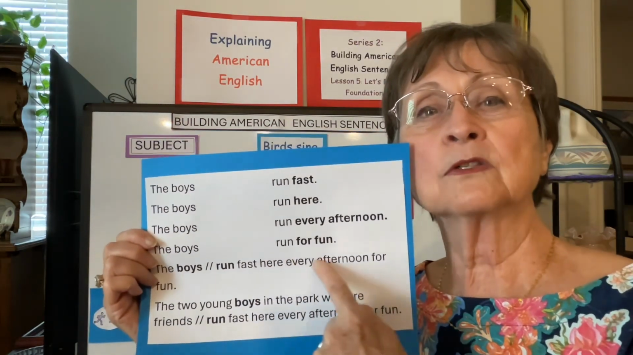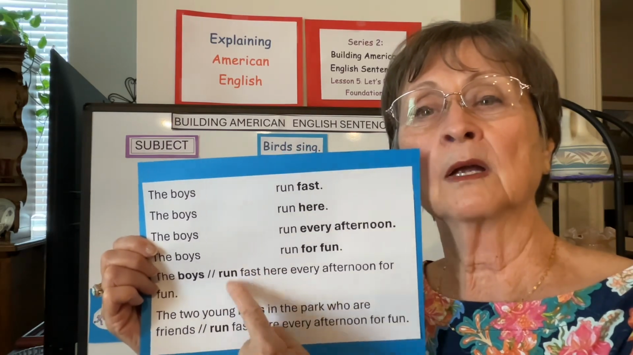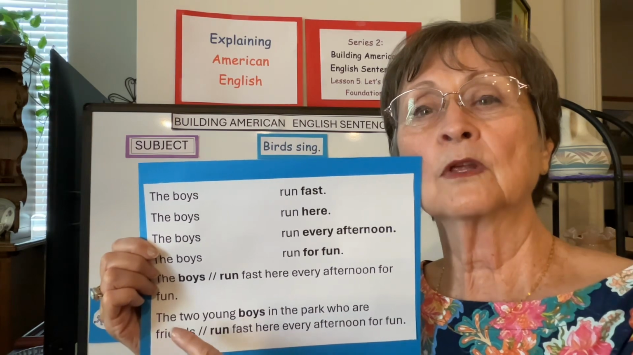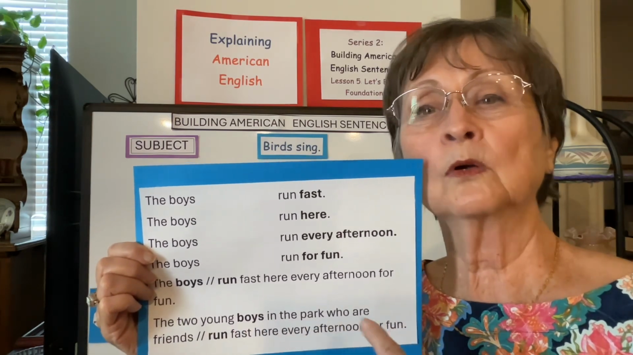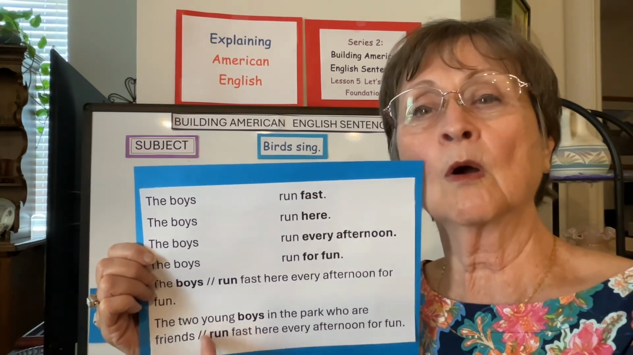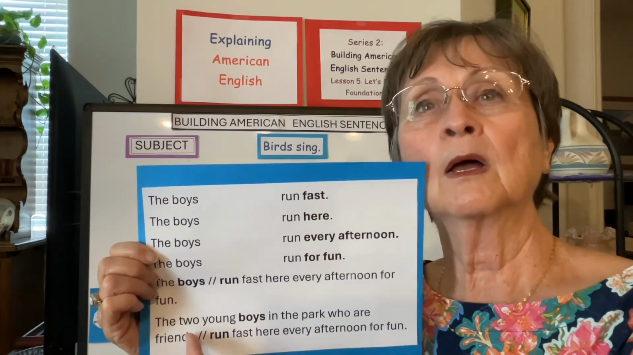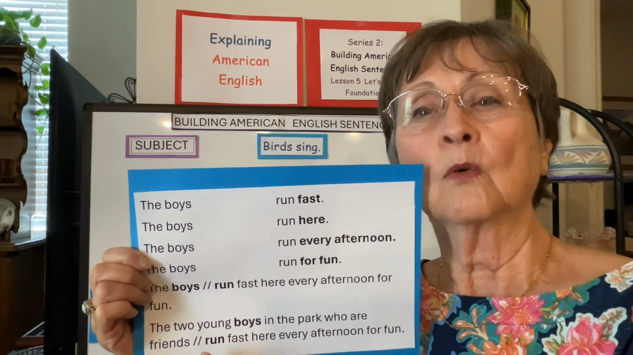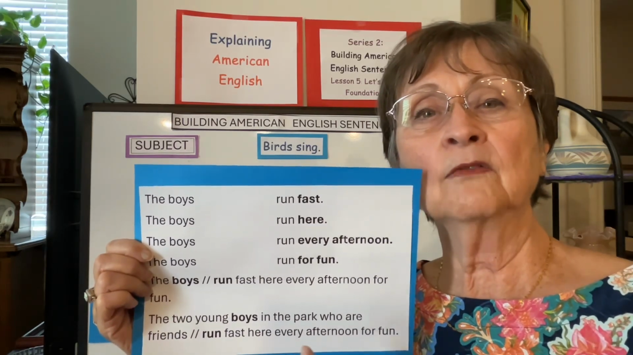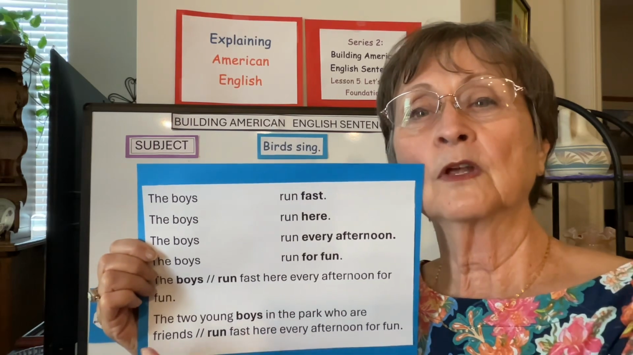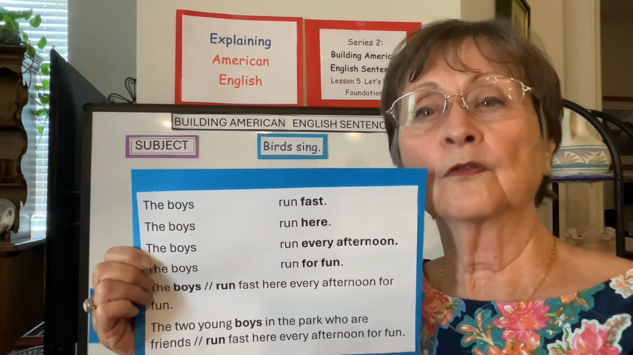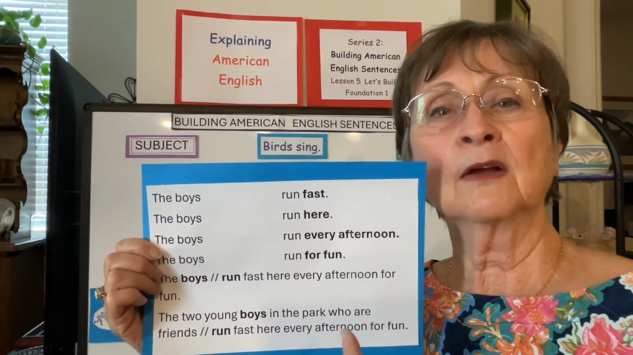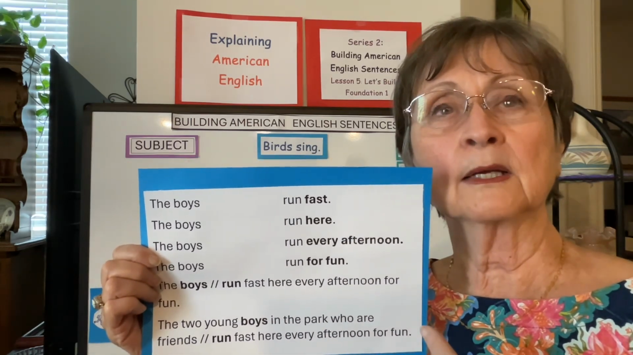So all of these are adverbs talking about run. Now we put the earlier one with this, the two young boys in the park who are friends. Now this is there only to let you know I'm switching from subject to predicate. It would not normally be in the sentence. Run fast here every afternoon for fun. The two young boys in the park who are friends, that's the whole subject. Run fast here every afternoon for fun, that's the whole predicate.